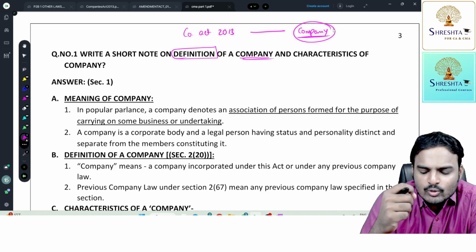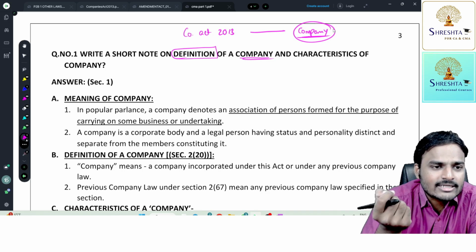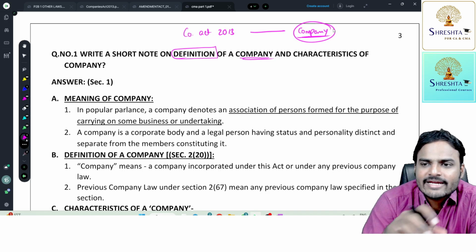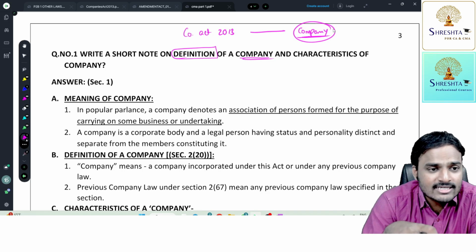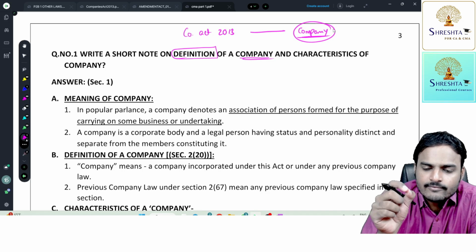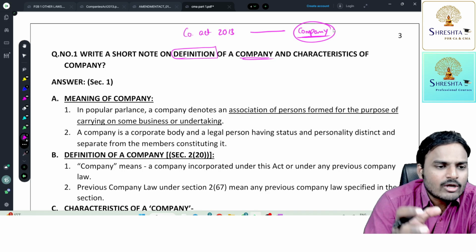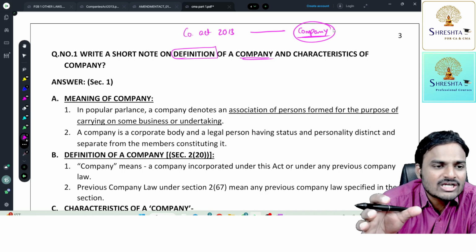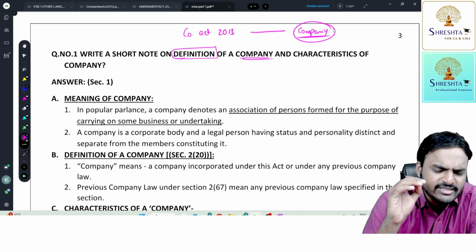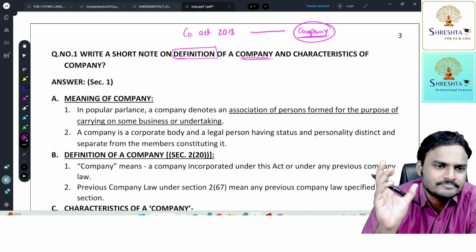So if we don't define a single word, and if that word is giving two or three interpretations, then understanding the law and application of the law become complicated. So that's the reason we are having definitions. The important words which require definition will be defined at one place, that is popularly section number 2. Majority, 90% of the acts, will have definitions at section 2 itself.